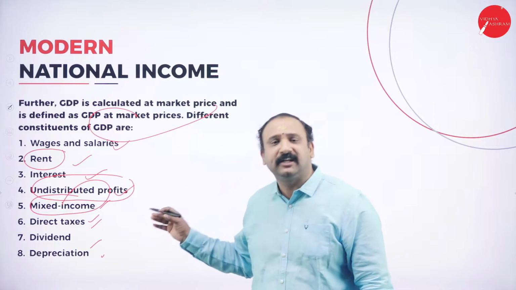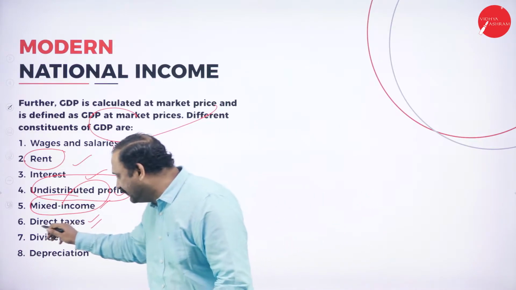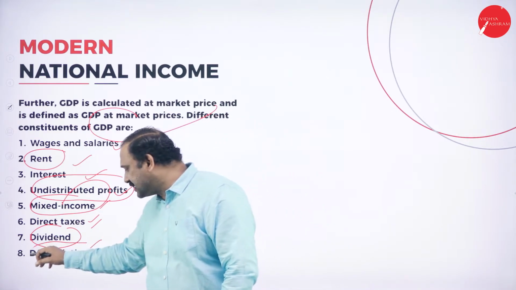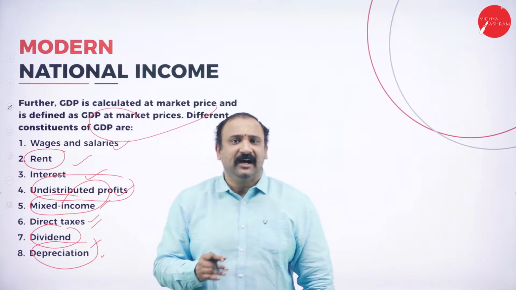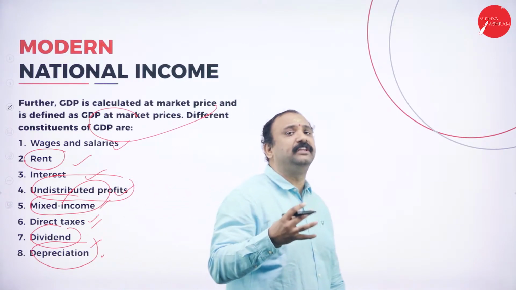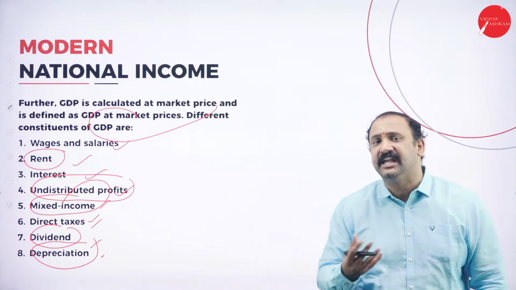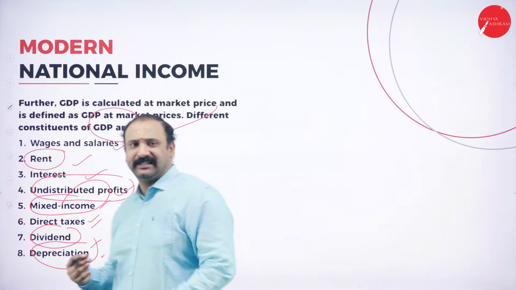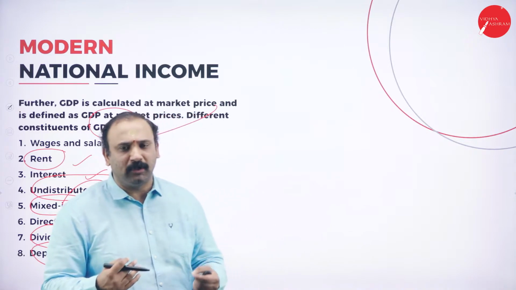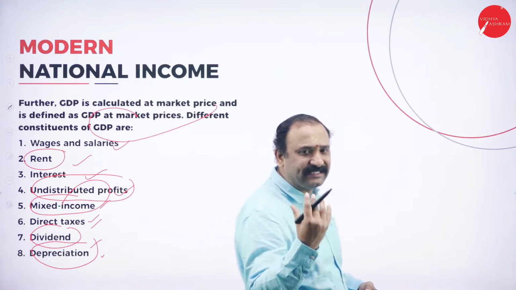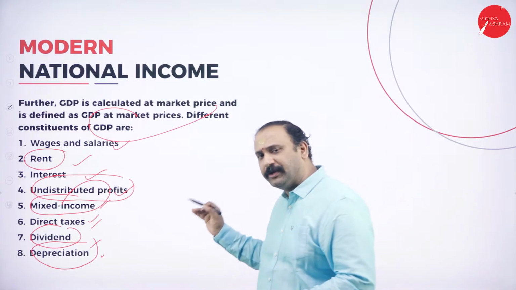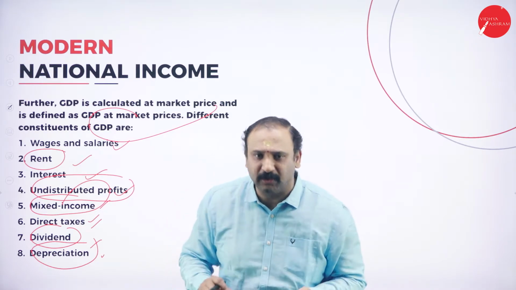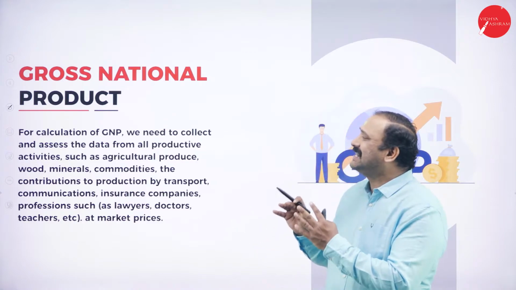The taxation is a direct source of income for the government, followed by the dividends that we are earning in the form of shares, in the form of other revenue sources, and the depreciation factor. Now, depreciation is definitely going to be a negative factor where we are going to subtract it because of the usage value. I call depreciation the wear and tear value of an asset. That is where depreciation comes into the picture. So definitely every building, machinery, plant, all these forms of assets will have a wear and tear value. So depreciation is a very, very important concept that we are going to subtract from the main factor altogether, followed by the gross national product.